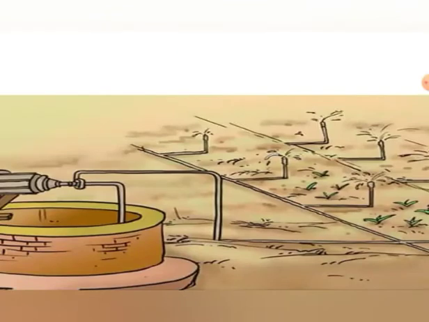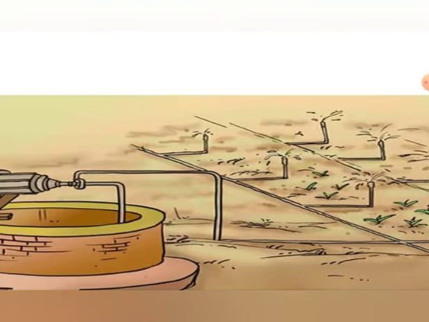And this method is very beneficial when the land is uneven, meaning when the land is not level, somewhere it is high and somewhere it is low. Then the suitable method is the sprinkler method.